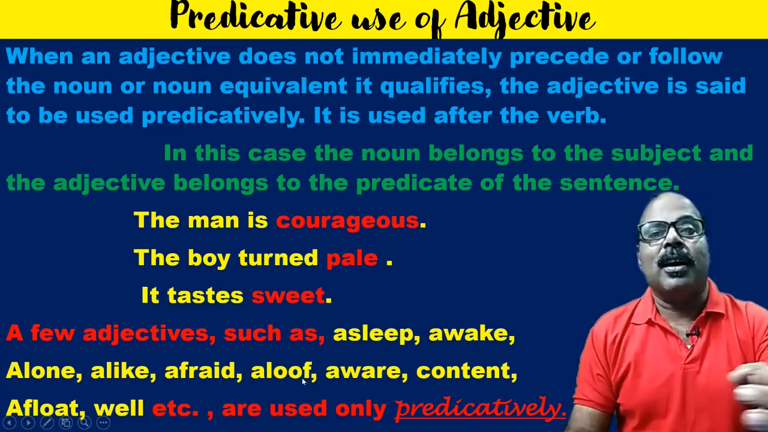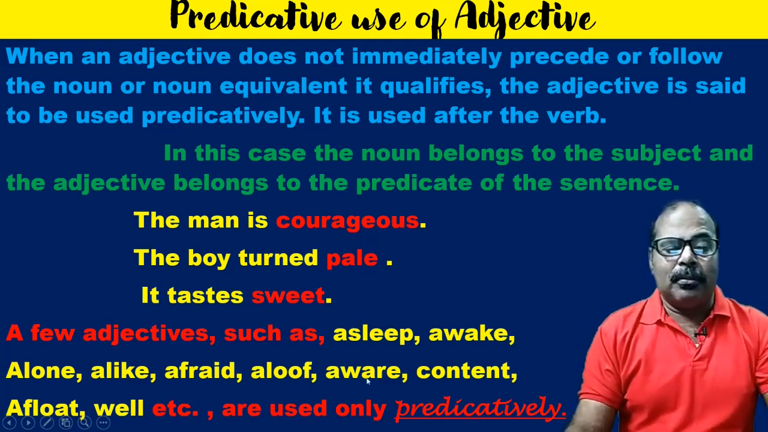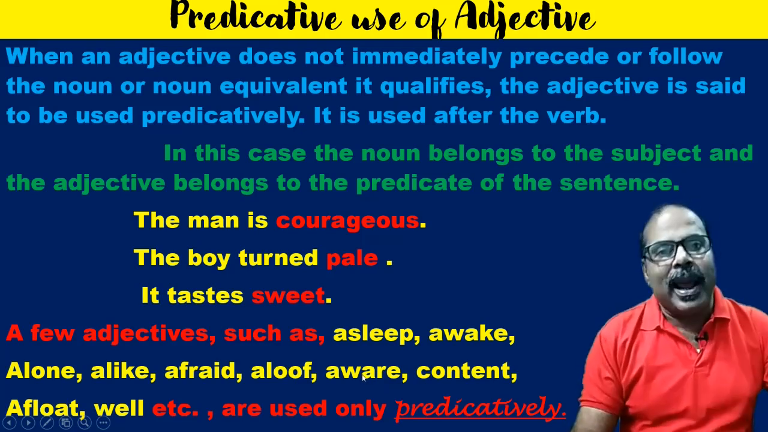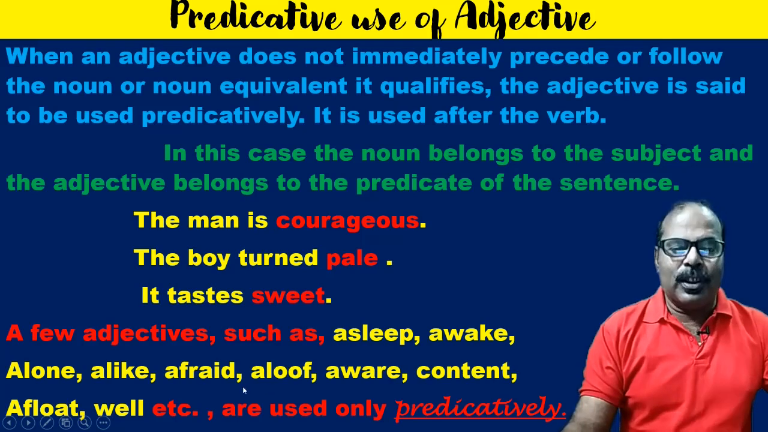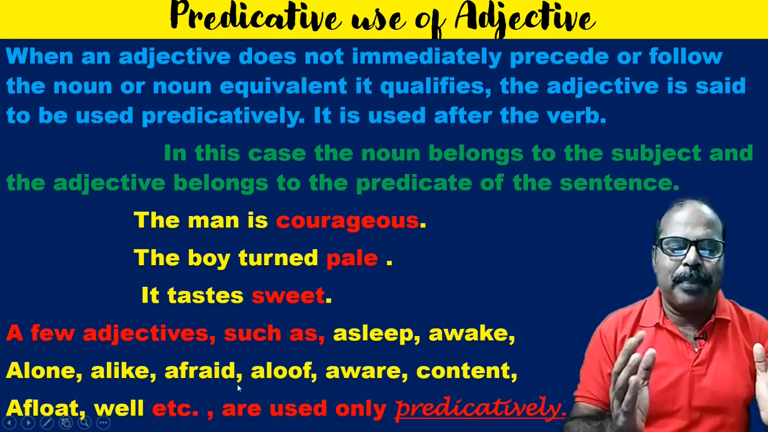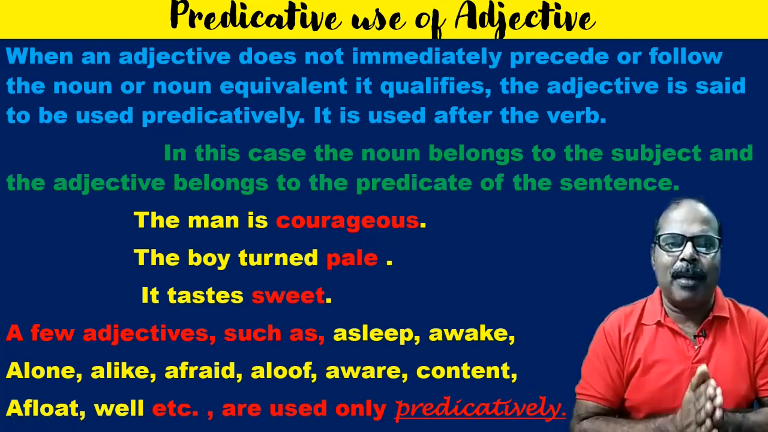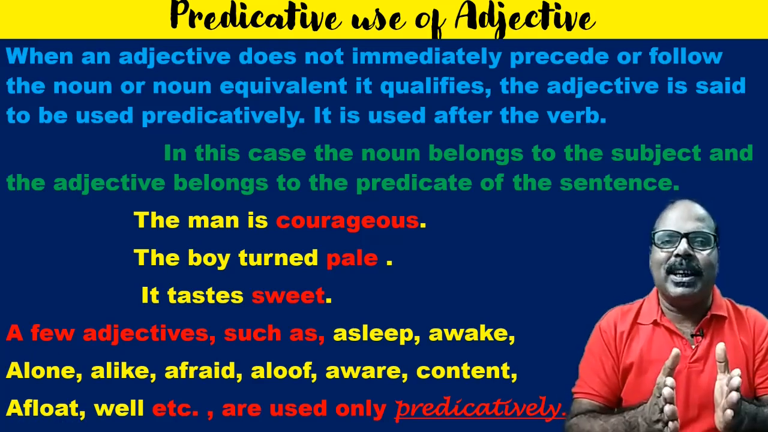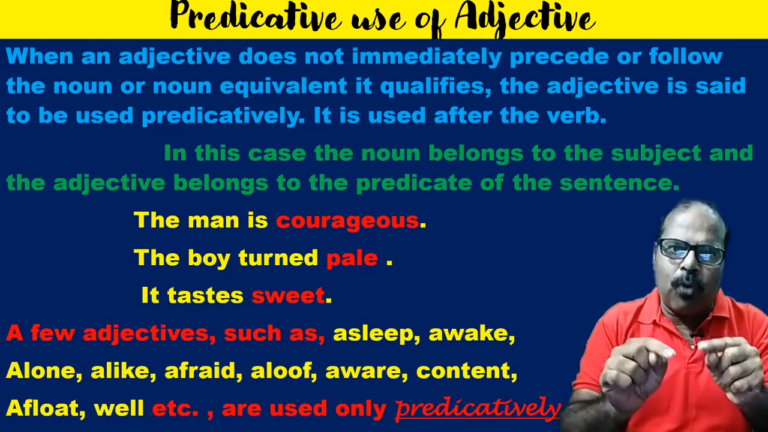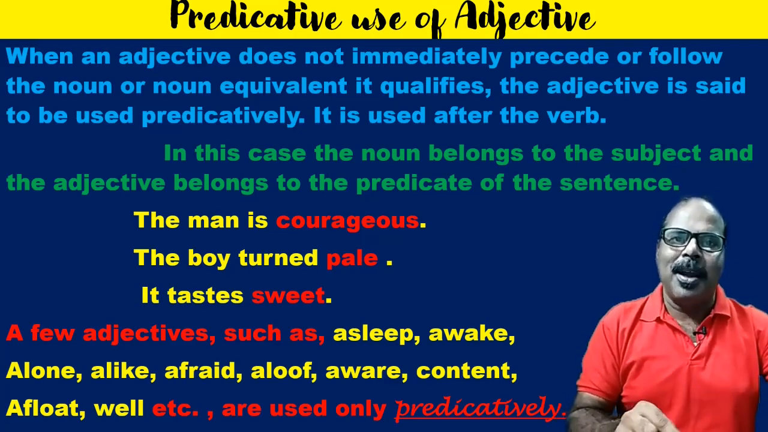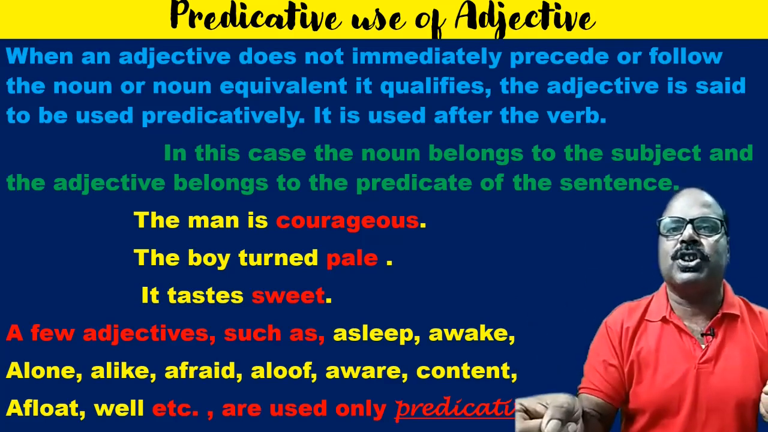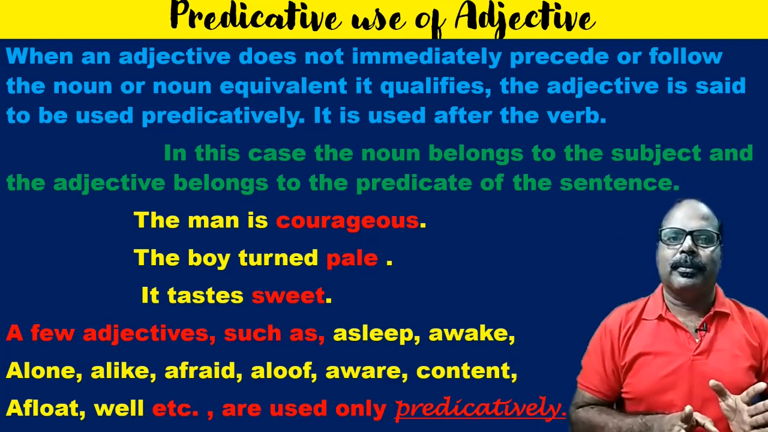We cannot say the aware man. The man is aware. So these are used only predicatively. So let us sum up. A predicative adjective is an adjective that qualifies a noun or noun equivalent which is in the position of the subject, but the adjective itself is in the position of the predicate. Clear?